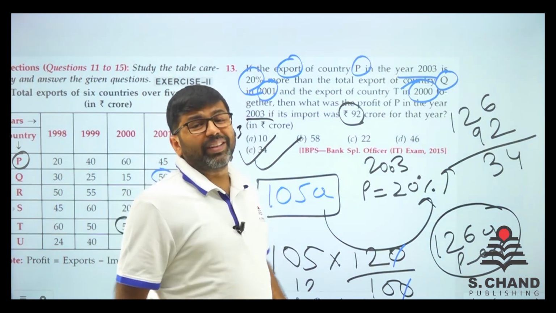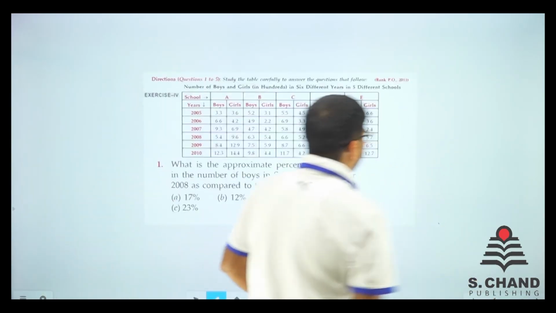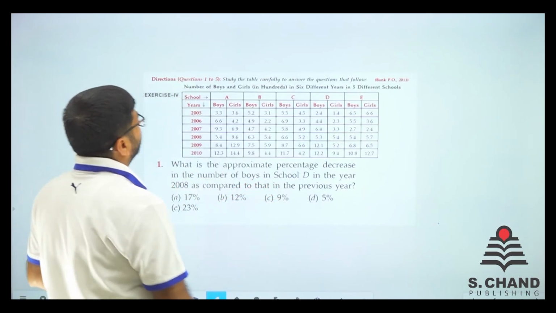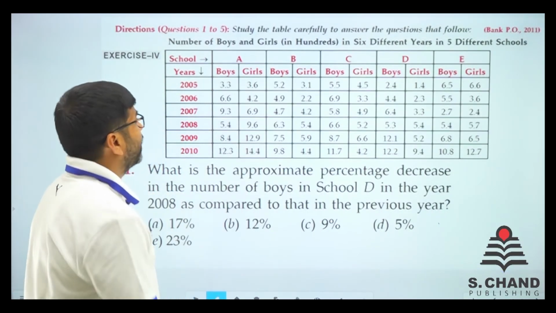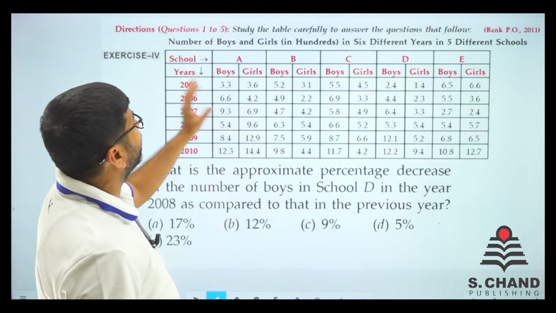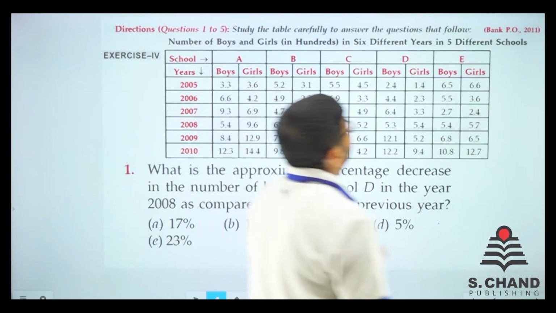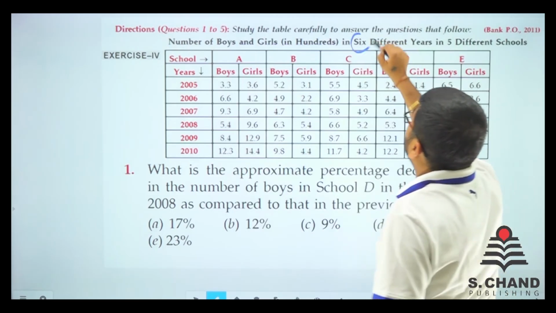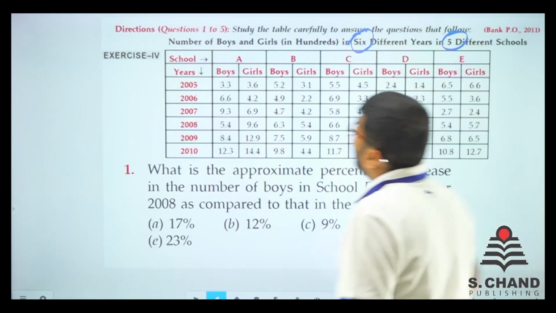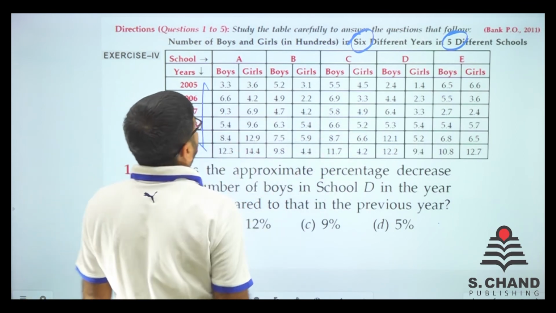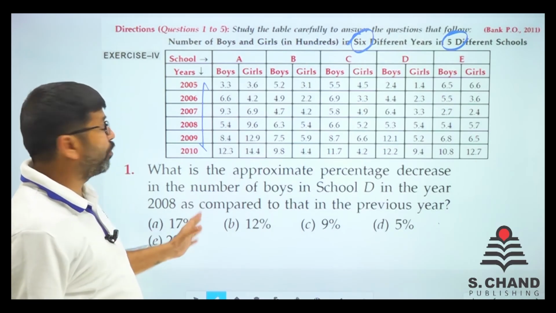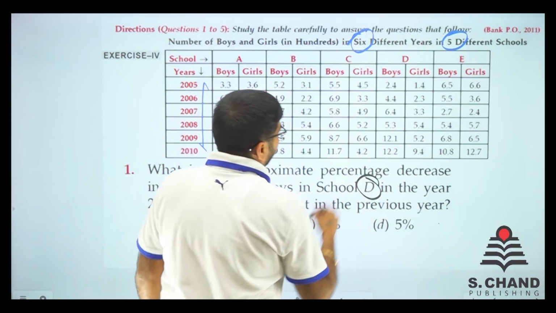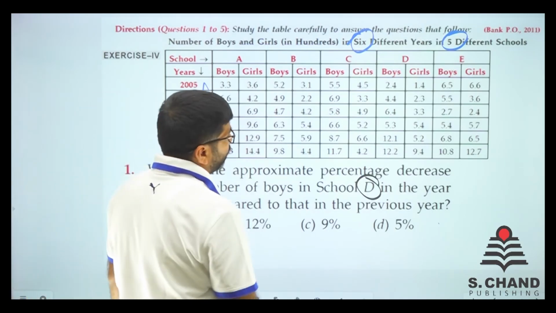Okay, so let's do some more DI from exercise number 4. Question number 1 to 5, there is some bigger DI, right? Lot of numbers are there. So let's see what it says. It says the number of boys and girls in hundreds in 6 different years of 5 different schools. So we have 6 different years, 5 different schools, and every year how many boys and how many girls are there, right? What is the approximate percentage decrease in the number of boys in school D in year 2008 as compared to the previous year?